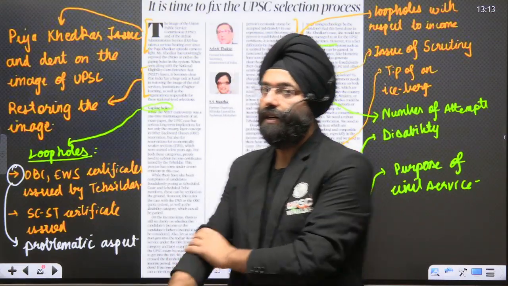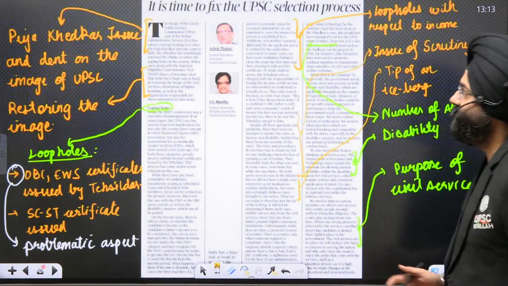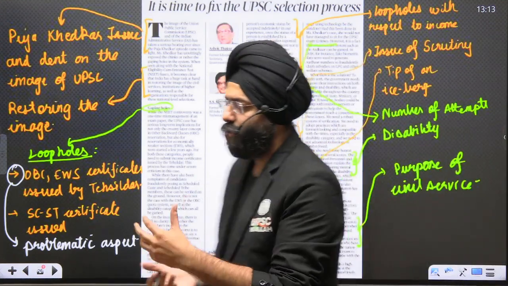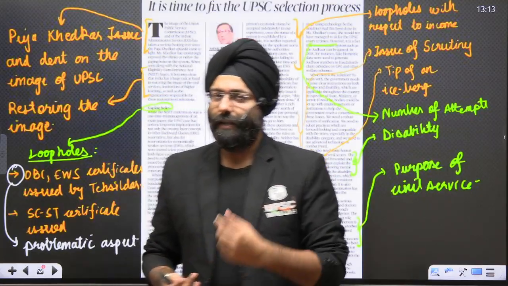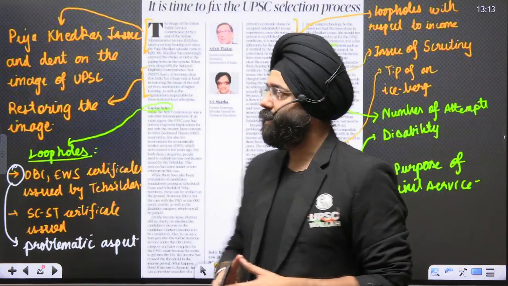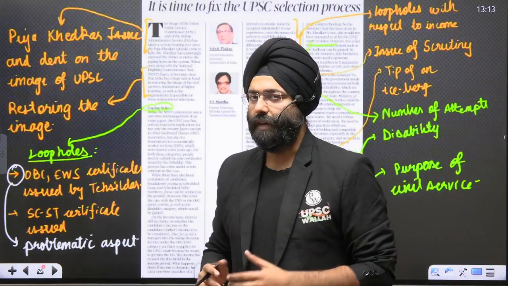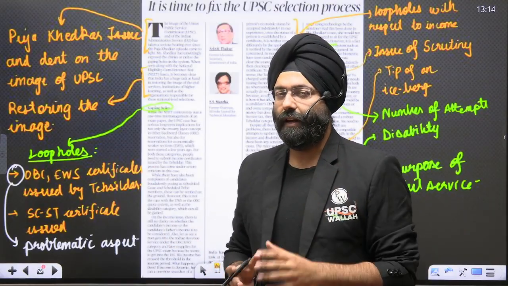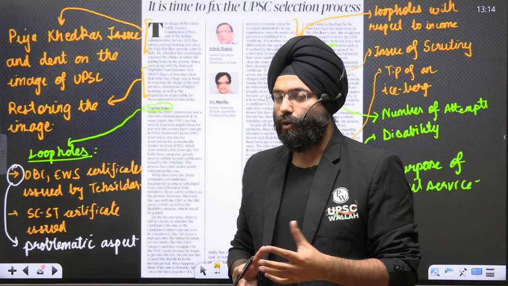Now comes an important aspect with respect to the UPSC selection. See, we will be confining ourselves to what the article is saying. Now, there are a lot of loopholes and problems that have arisen. This basically came up after Pooja Khedkar's issue came into the news. Now, please understand why. In the case of Pooja Khedkar, we realized that she used a fake OBC certificate.